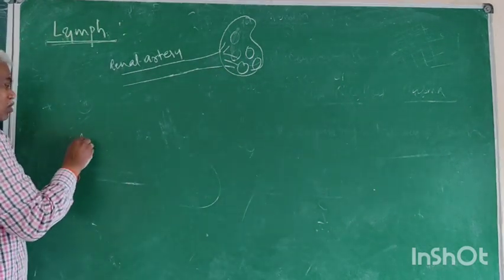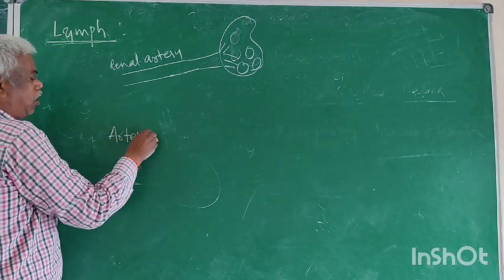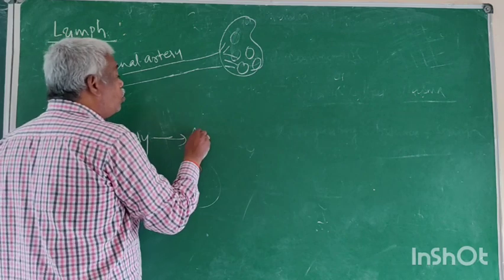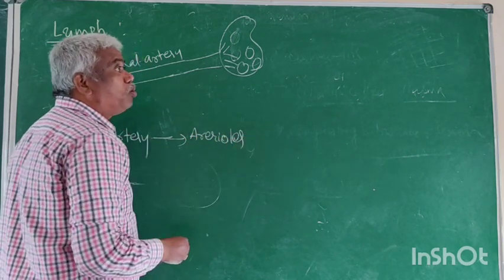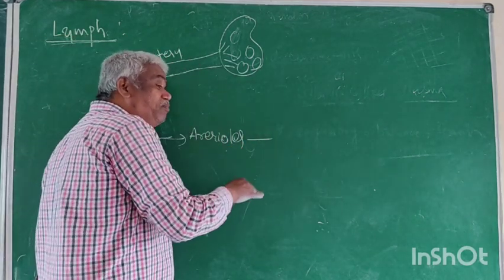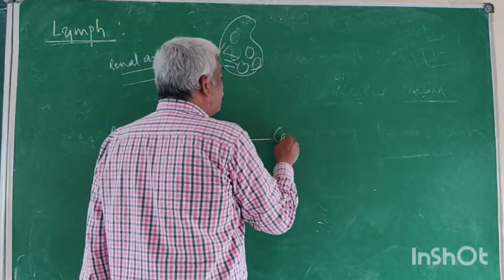What is this? Artery, branches of artery: arterioles. These arterioles again divide into undivisible capillaries.